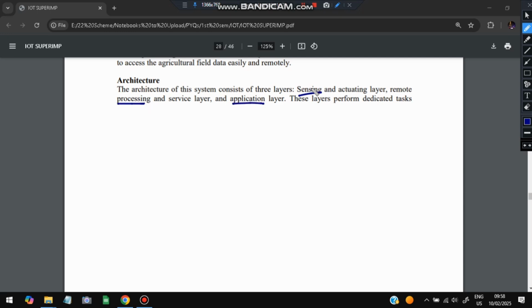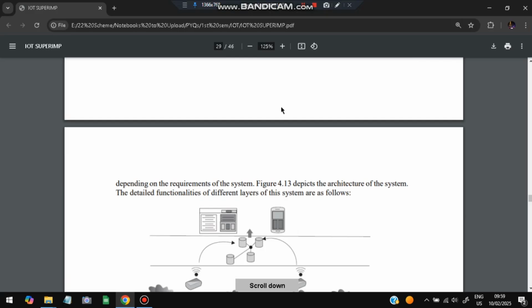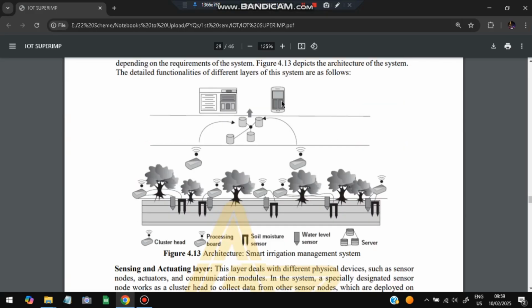First it will sense what is wrong with it. Next it will process what can be done for it, and it will inform the user, and the user in the application layer will make that decision. Okay, so the diagram which you have to make is this. Here sensing will happen. There are different sensors: cluster head, processing board, soil moisture sensor, water level sensor, and the server will be here. Okay, and the server data will be transferred to the web or mobile device.